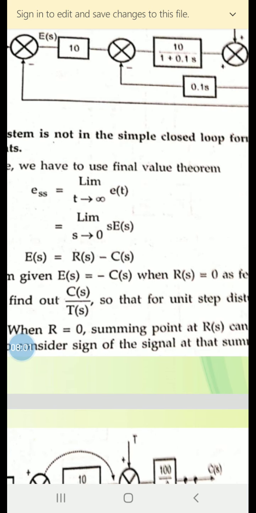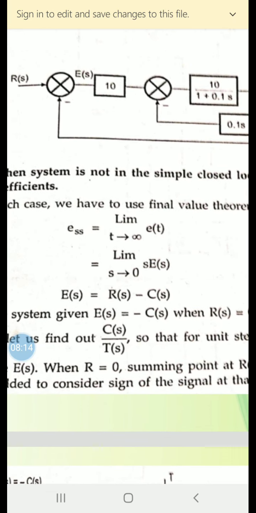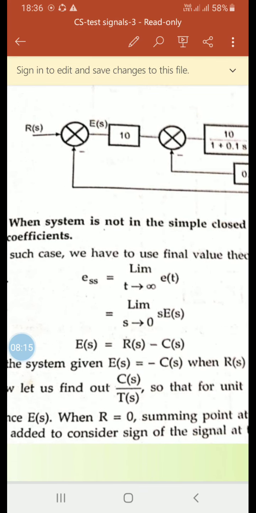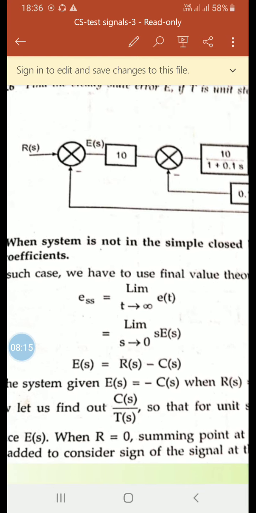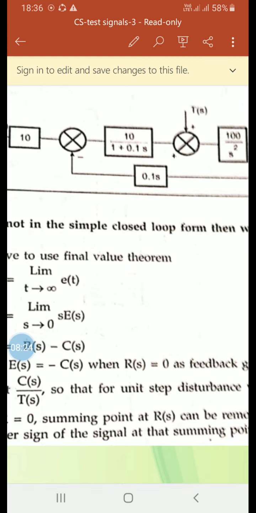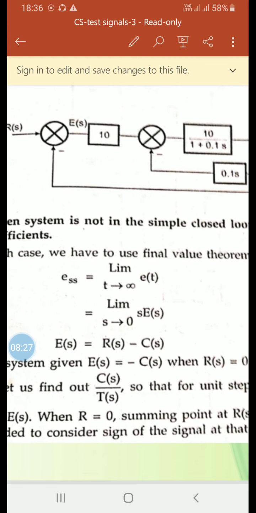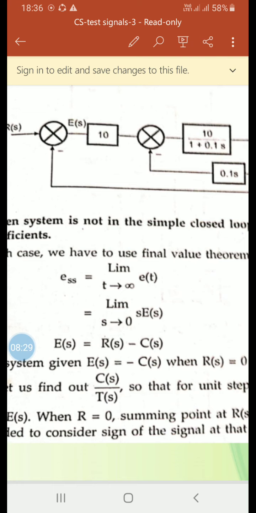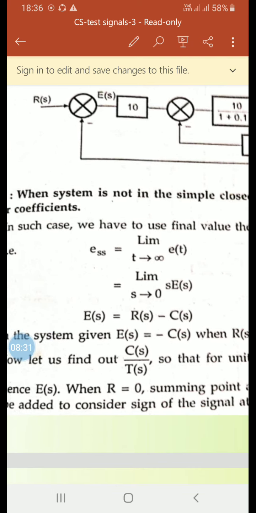ess is equal to the limit as t tends to infinity of e(t). So we can write it as the limit as s tends to 0 of s E(s), where E(s) is nothing but R(s) minus C(s). When you see this diagram, you can easily write E(s) as R(s) minus C(s), since the other input to this summing point is C(s).